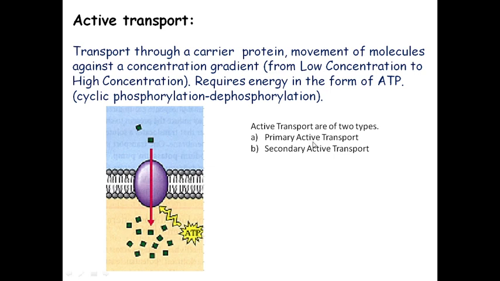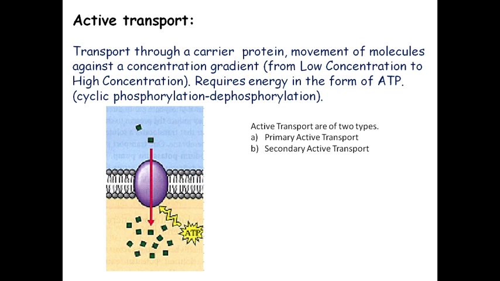In passive transport we have seen that molecules are transported from high concentration to low concentration without use of energy. But in this active transport, the energy is used, so expenditure of energy is required because transportation is against a concentration gradient, from low concentration to high concentration, and it requires energy in the form of ATP. That means phosphorylation and dephosphorylation of the ATP, cyclic phosphorylation and dephosphorylation.